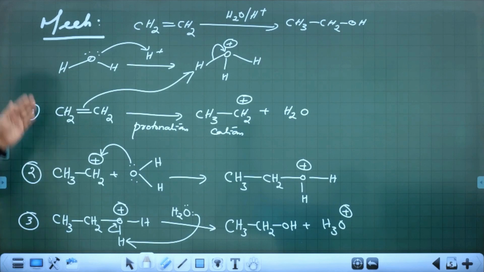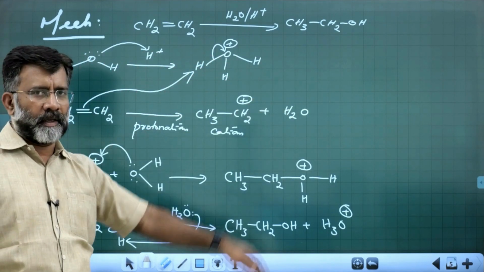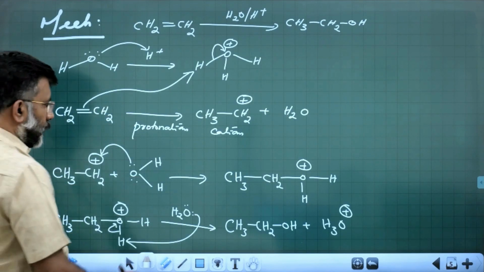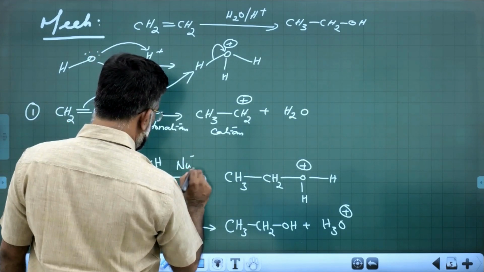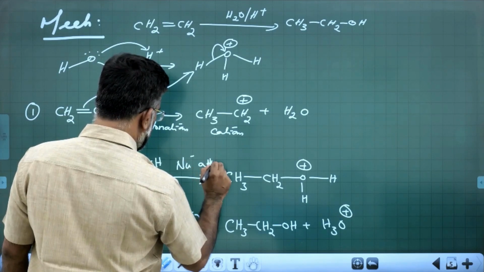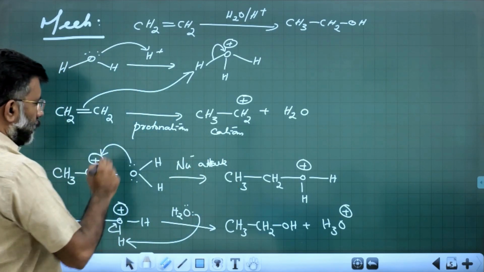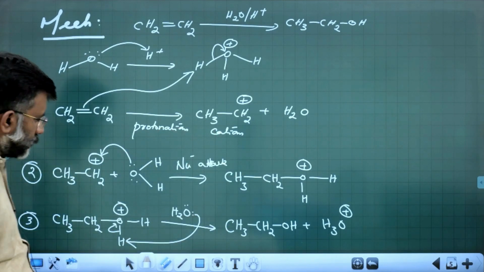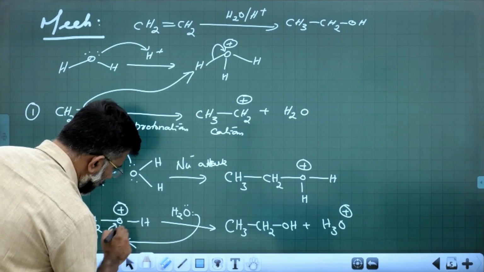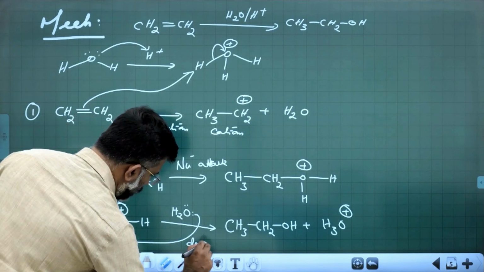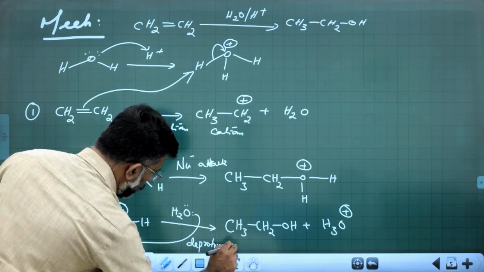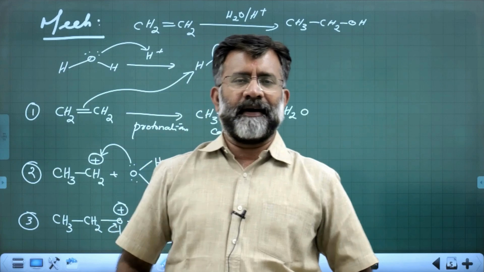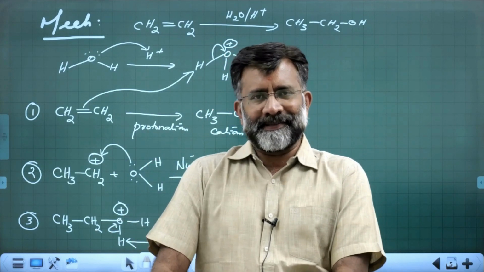So step 1, protonation. In fact, this is the acid medium where you have hydronium ion. Step 2, nucleophilic attack. Who is attacking? Water molecule is attacking as nucleophile to get a protonated alcohol. And step 3, deprotonation. This H plus is removed. That is the reaction involved in acid catalyzed hydration of alkenes.